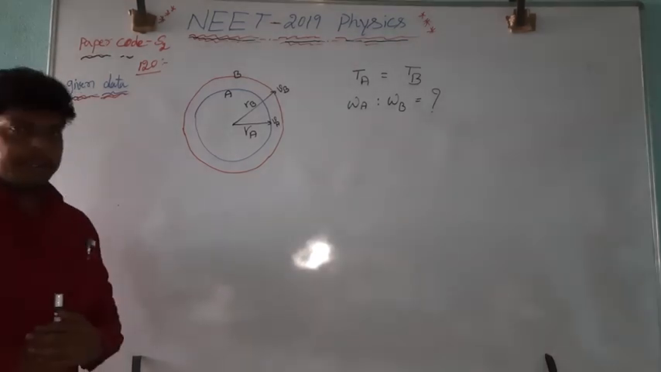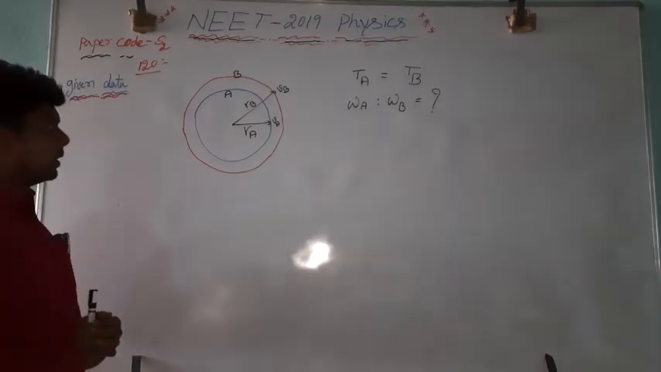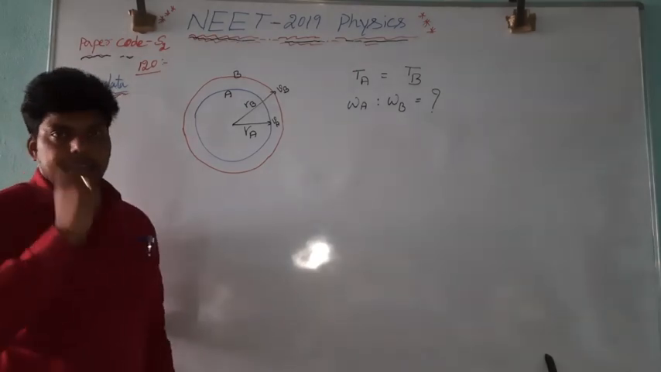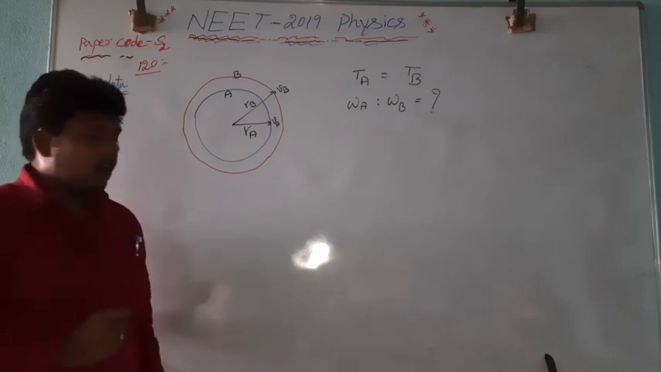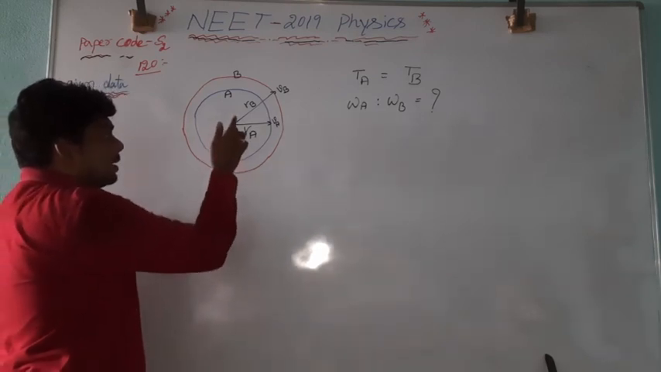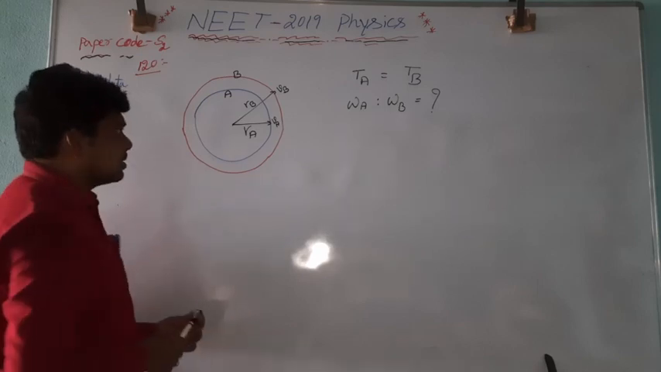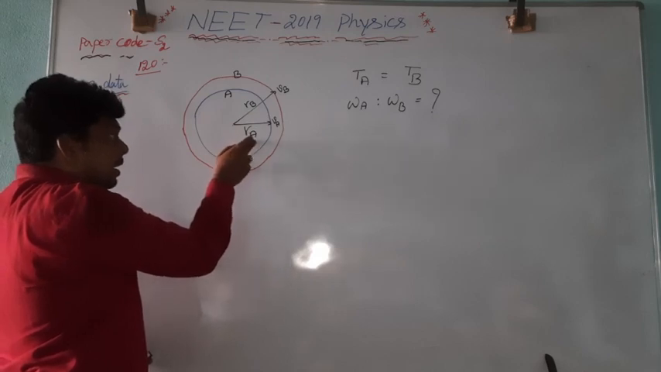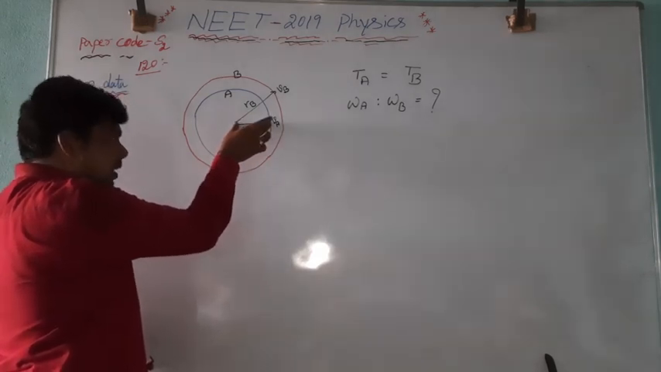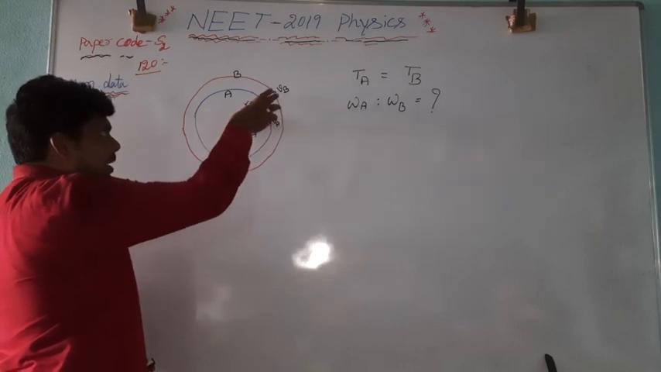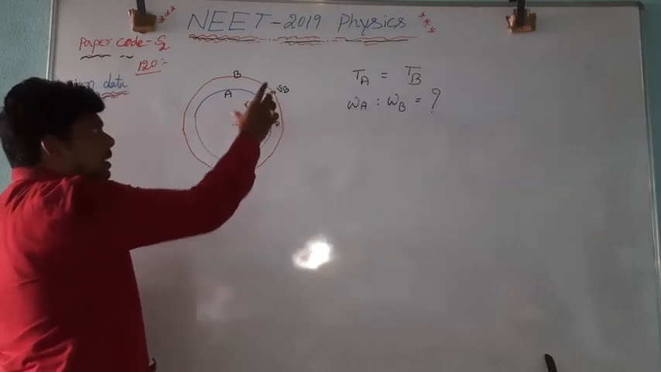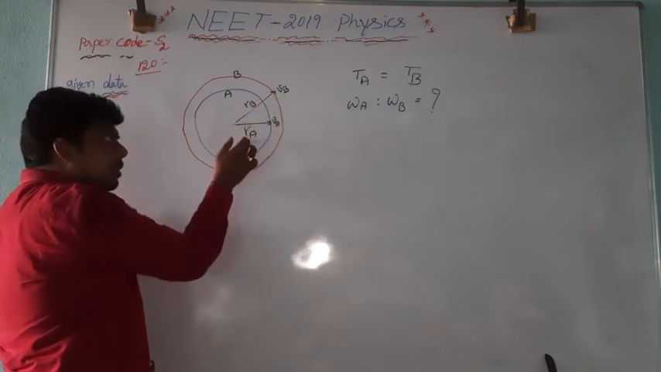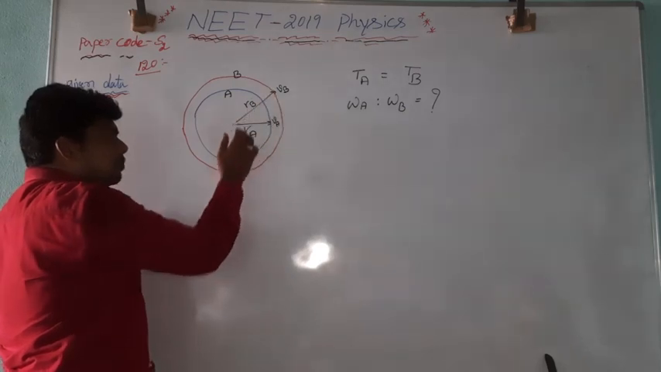Now the next question number is 120. In this question, they have given two particles A and B. Two particles A and B are moving along two concentric rings, or concentric circles. The first ring is here. The radius of the first ring is RA. Next, the second ring is there. The radius of the second ring is RB.